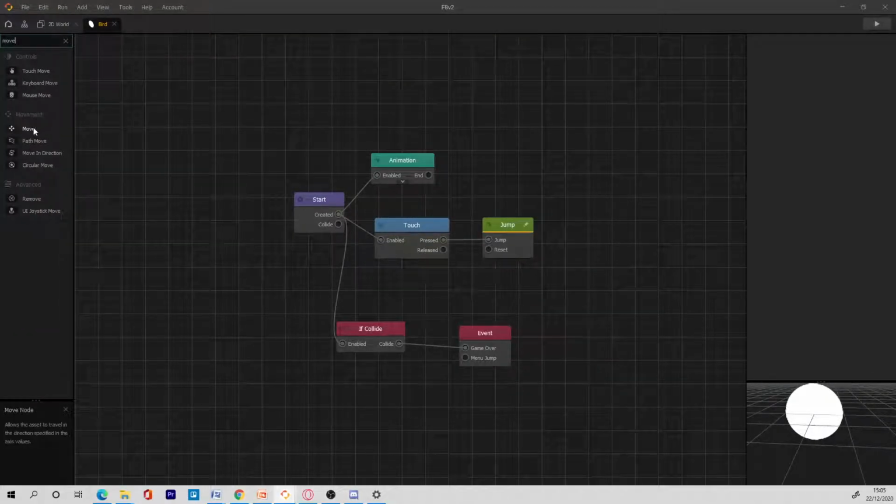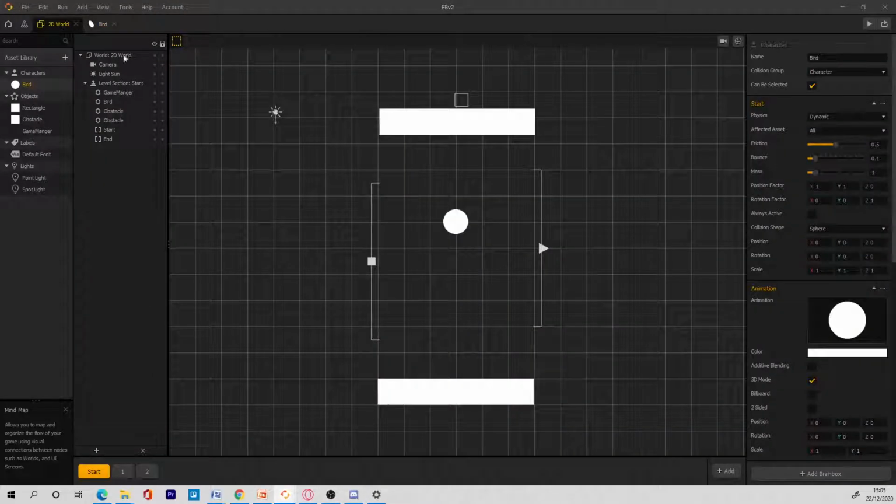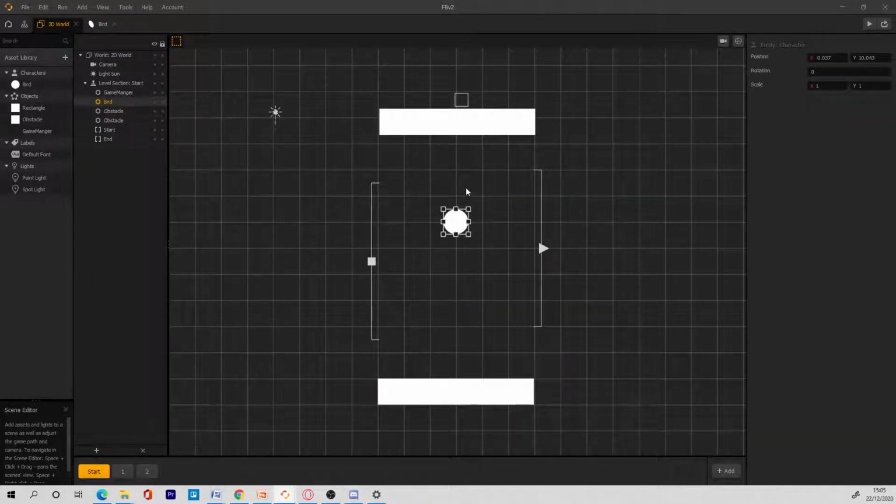So this move node, we want the bird to move towards this direction. If you press 1, 2, 3 on your keyboard, you can actually see these options. I figured this out just by playing with the keyboard, and it's very nice. So you can press 1 to move your object. You can press 2 to rotate the object. You can press 3 to scale the object, which is pretty cool. Very nice. So I press 1, and then we want the bird to move on the x-axis. So move positive in the x-axis.